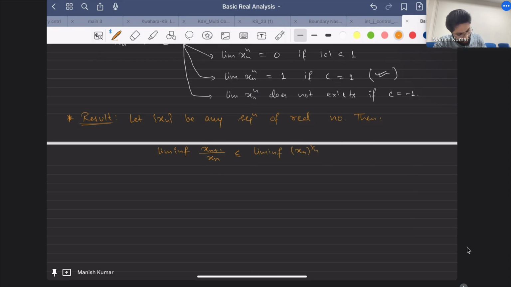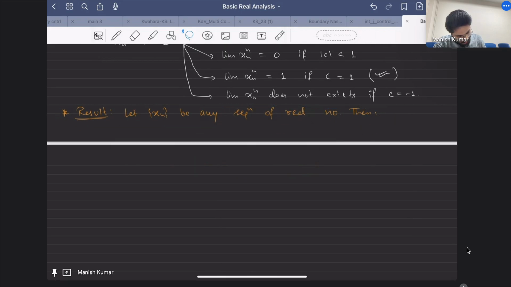And now you obviously know that lim inf is always less than or equal to lim sup of xn raised to the power 1/n, and this is less than or equal to lim sup of x(n+1)/xn. So this is an obvious statement, the middle one.